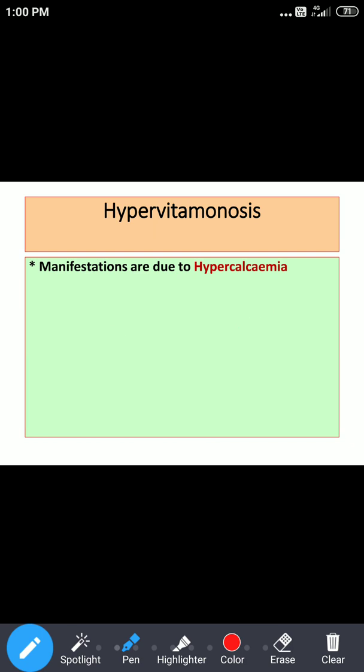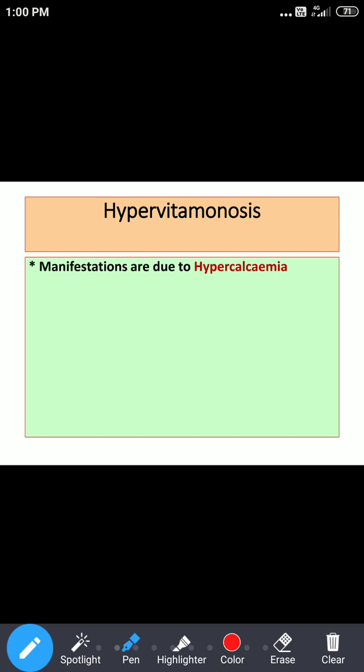In hypercalcemia, what can happen? So hypervitaminosis due to vitamin D mainly results in some GI manifestations. There can be nausea, vomiting, diarrhea. There can be renal failure in some patients, or due to hypercalcemia, it may affect the rhythm of the heart, and even it can cause some cardiac problems.